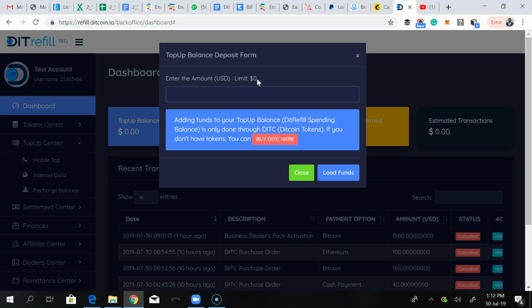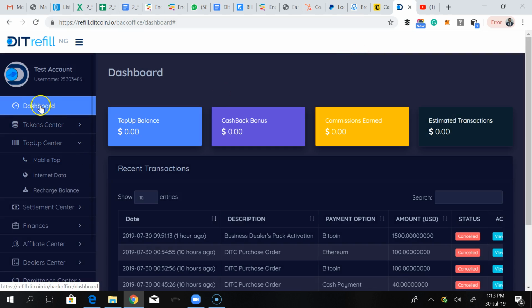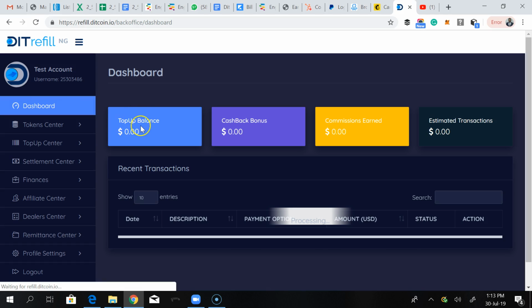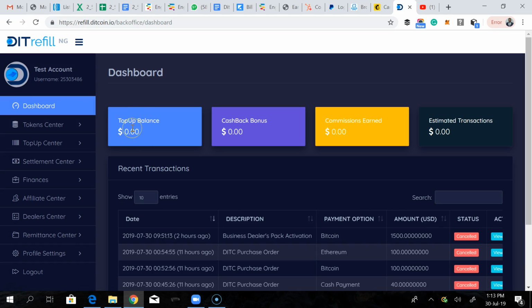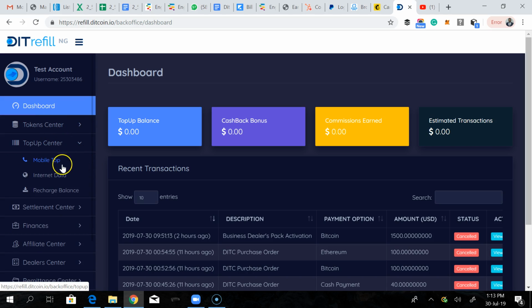Right. Now, let's assume that out of that $100, you want to use $20 out of it to buy airtime and data. All you need to do is type in $20 here and then click on load funds. Once you click on load funds here, what would happen is if you go to your dashboard, you will see that in this top-up balance, you will see $20. The $20 will show here, and then you can use it to go to your top-up center and buy airtime, buy data, and then utility bill, cable TV when those services are live, right?